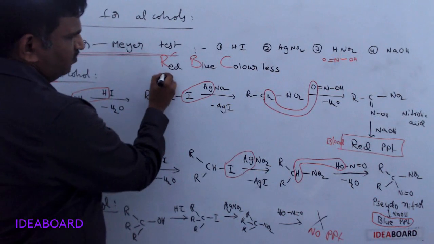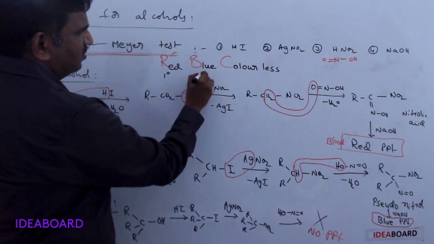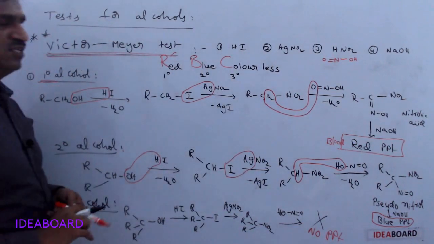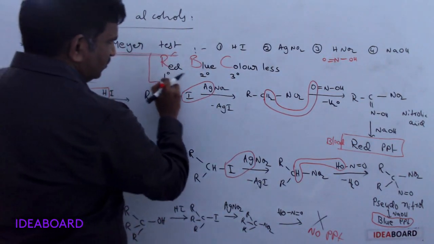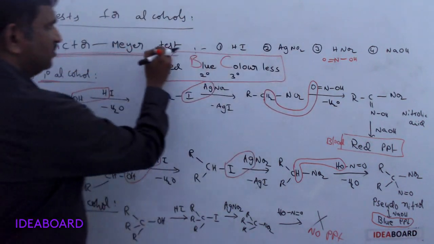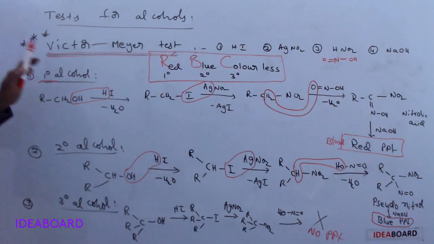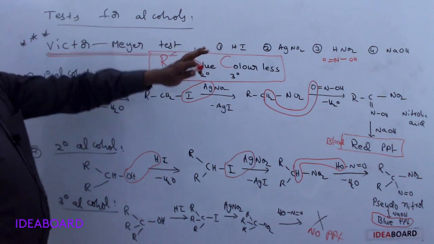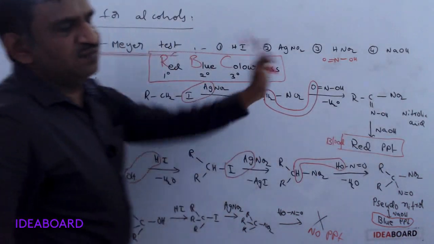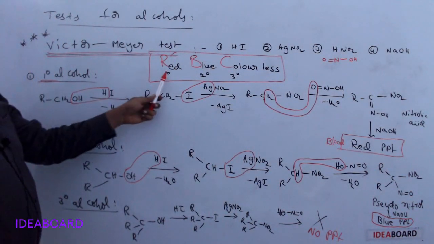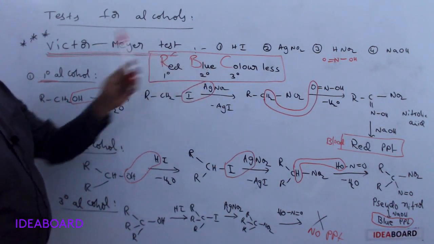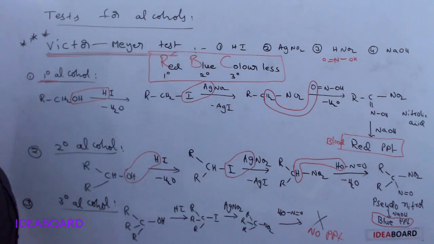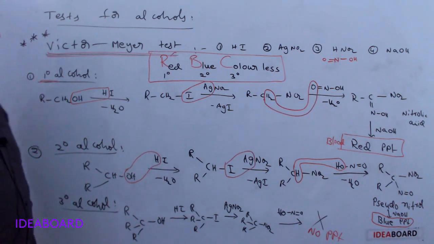This indicates primary alcohols, secondary alcohols, and tertiary alcohols respectively. So for the Victor-Meyer test, simply remember RBC. If these reagents are added in the same sequence, primary alcohols give a red precipitate, secondary alcohols give a blue precipitate, and tertiary alcohols are colorless or give no precipitate. Okay, this is about the test for alcohols.